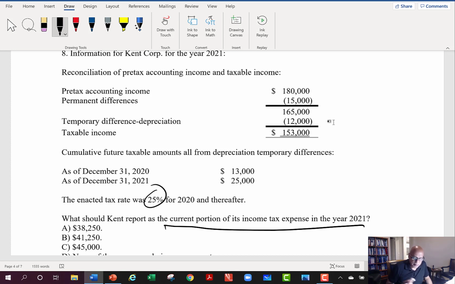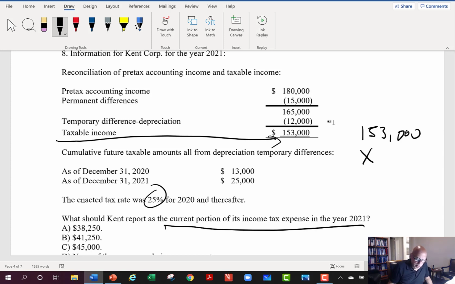And the reason I say it's a little annoying is that our current portion of our tax expense is always based on the taxable income. The current portion is what is the check we're going to have to send to the IRS, right? It's going to tie to my taxes payable.